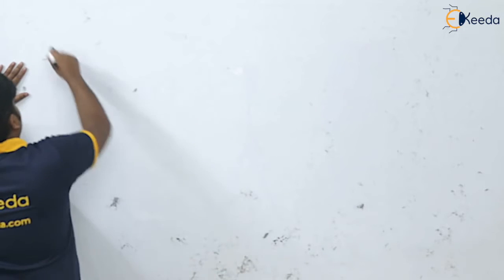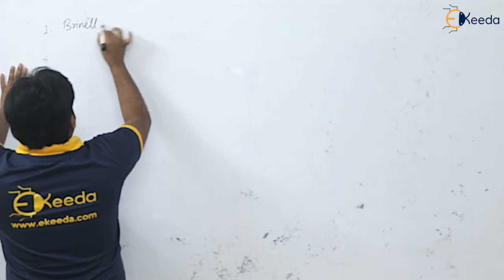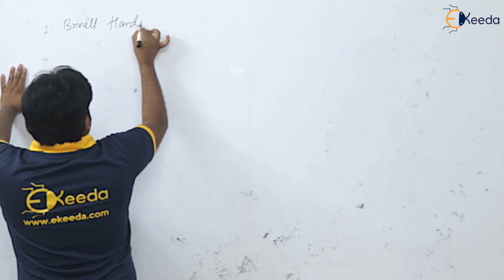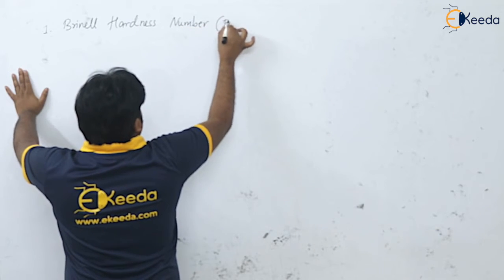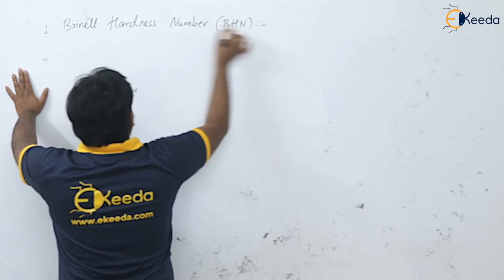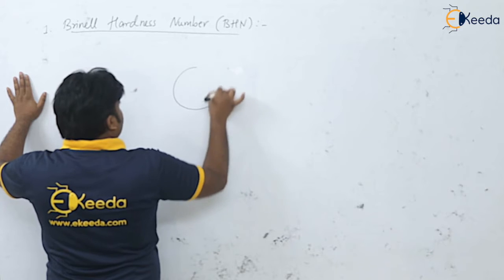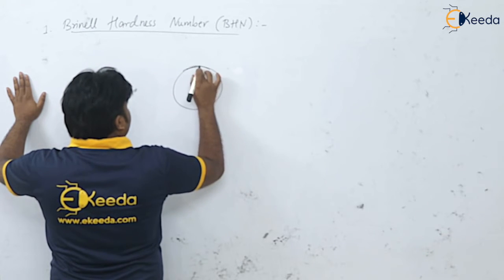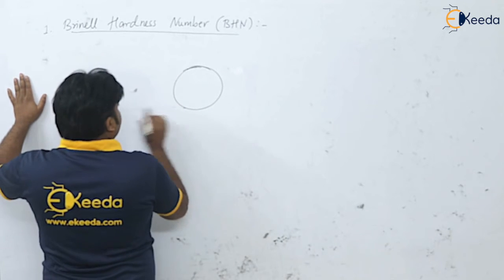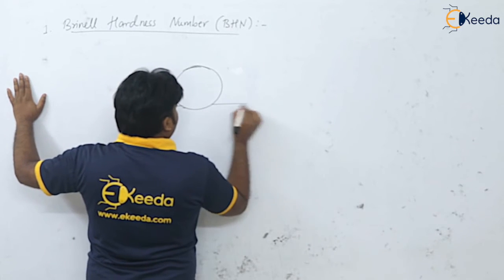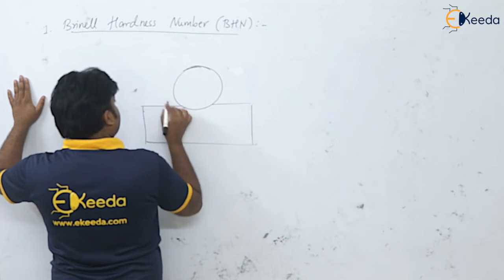So dear students, let us have the first method, that is Brinell hardness. Hardness is indicated by a number, so it is known as the Brinell hardness number, BHN. In the Brinell hardness number test there is a ball which is going to penetrate onto this work surface, isn't it?